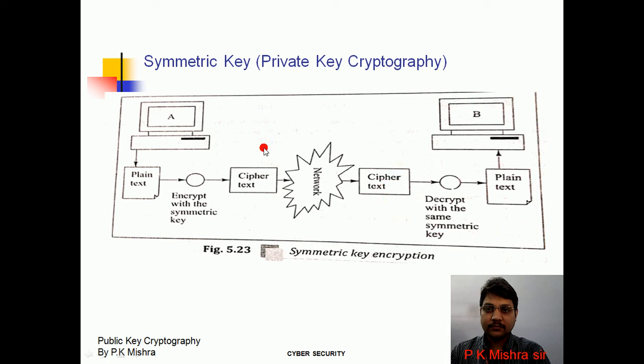sent by sender A. Now receiver B will decrypt this message with the same symmetric key which was already used for encryption, and he'll get the plain text. This is the concept of symmetric key cryptography, also called private key cryptography. In private key cryptography, it is faster than public key cryptography.